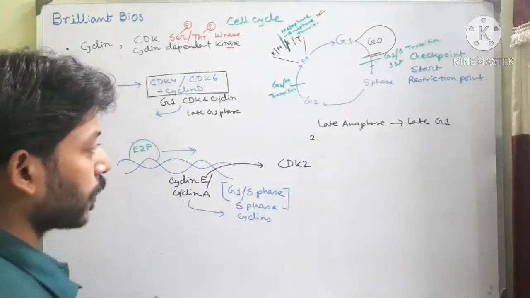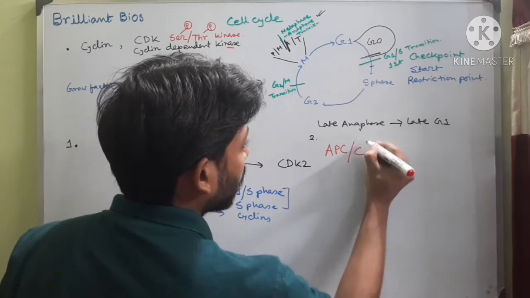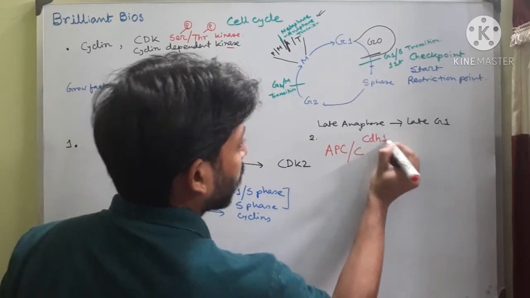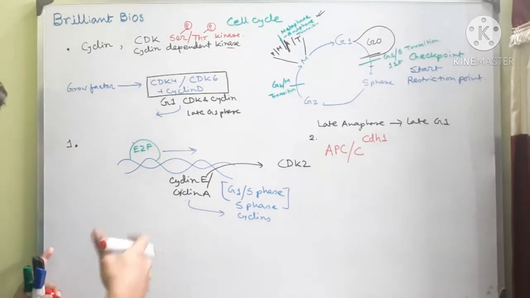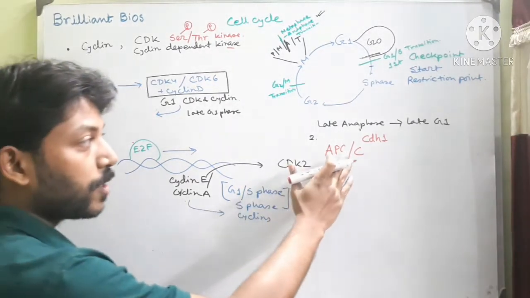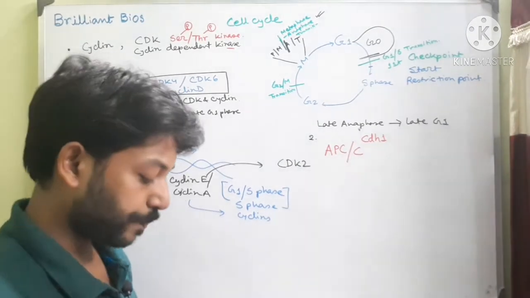I will show you. The molecules are APC/C and CDH1. I have written them in this region of my first class. These are two very important molecules, APC/C and CDH1.